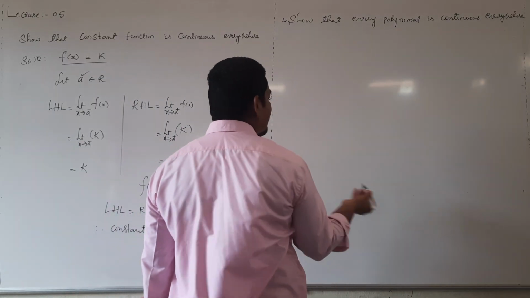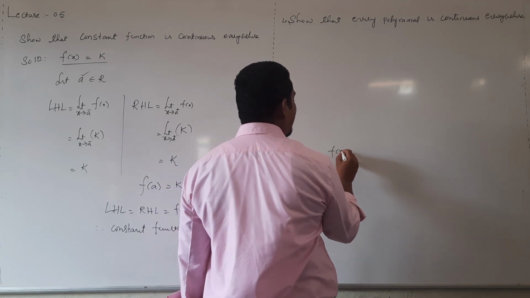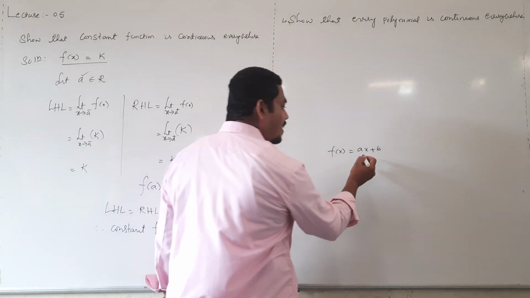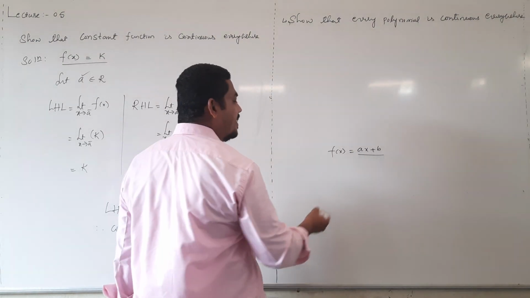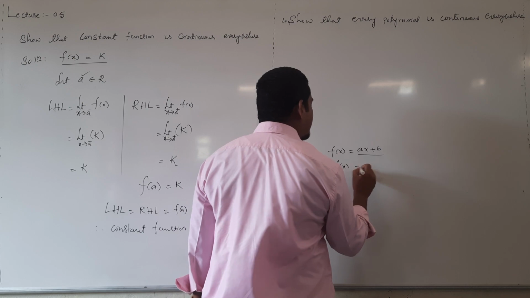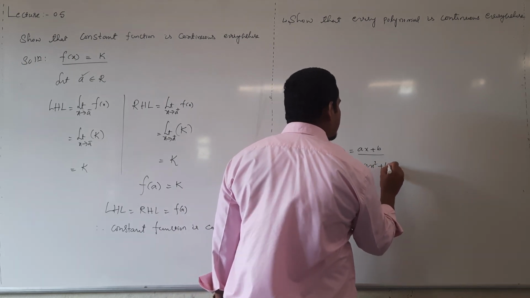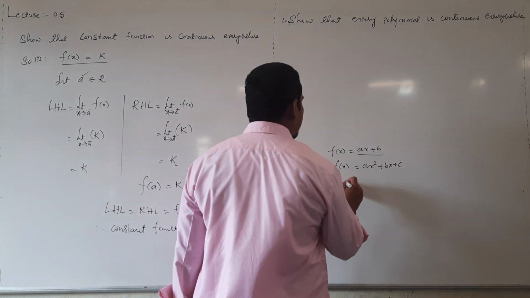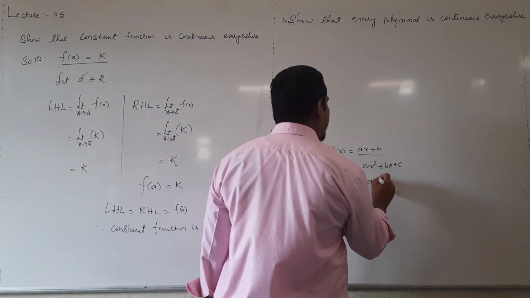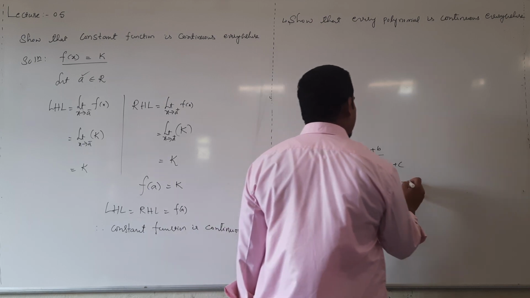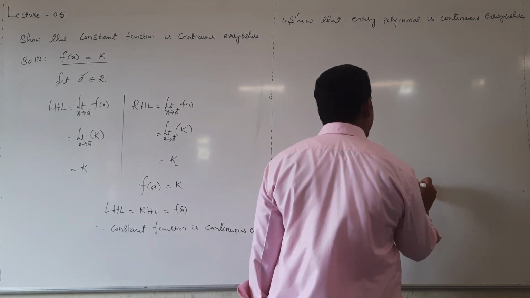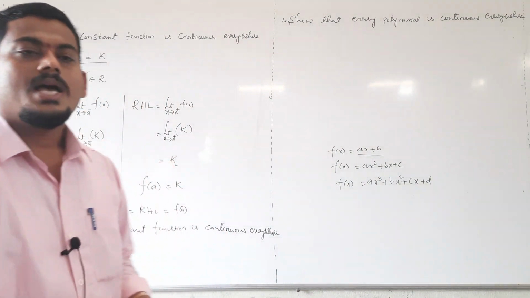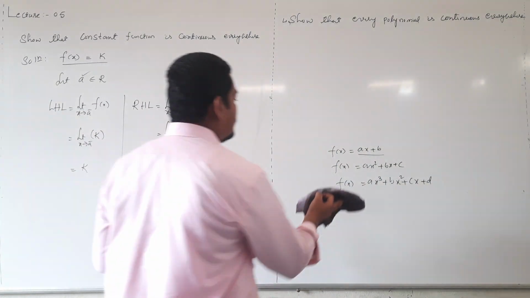Every polynomial. What is the definition of polynomial? F of x equal to ax plus b. Any linear expression is a polynomial of degree 1, and f of x equal to ax square plus bx plus c is a quadratic polynomial. F of x equal to ax cube plus bx square plus cx plus d is cubic and so on. These are polynomials.